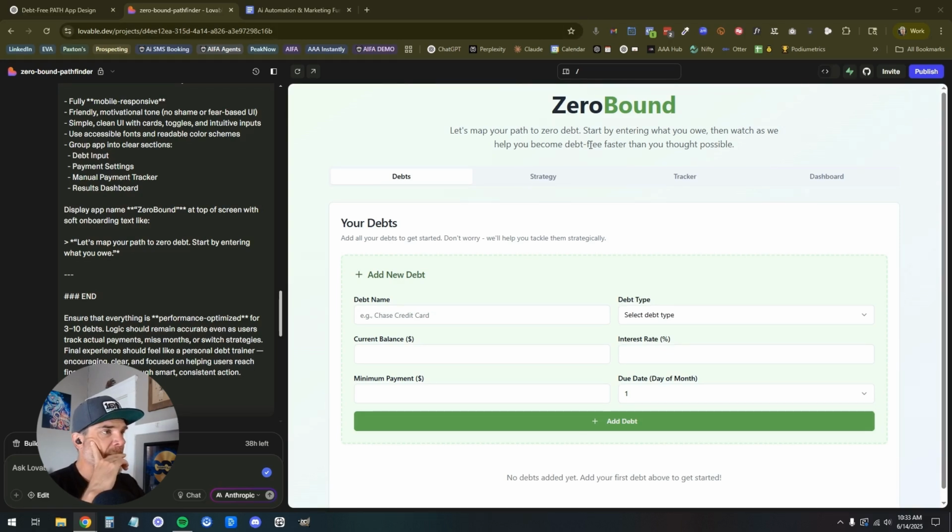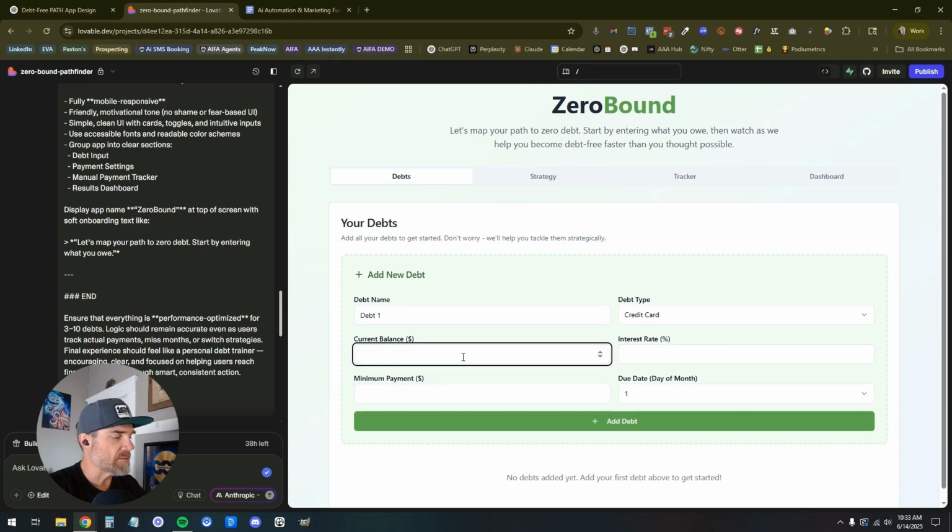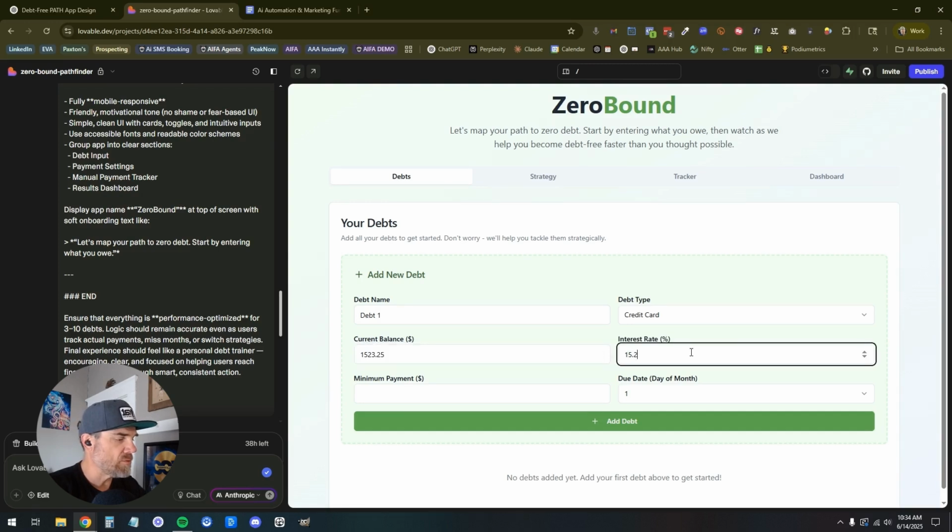Let's take a look. Let's map your path to zero debt. Start by entering what you owe, then watch as we help you become debt-free faster than you thought possible. No, okay, I'm not even going to get into any of that. So let's go. We're just going to start playing with this. Debt 1. This is going to be a credit card, current balance, 15,23,25, whatever. Interest rate is going to be, what, 15.29.